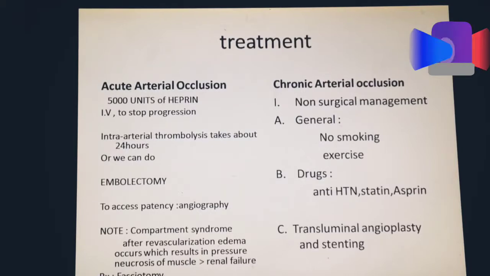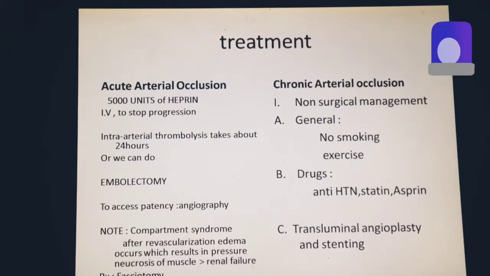A compartment syndrome is when you revascularize, there is edema occurring in that area because the capillary permeability increases in such areas after some time. So what happens is that edema will cause pressure on the muscles, which will result in pressure necrosis of those muscles. As these byproducts would be secreted, such as muscle myoglobin, this would cause an increased pressure on the kidneys itself, which will, as the kidneys do not filter such protein, slowly this patient will progress into renal failure. In order to avoid such a thing, we do urgent fasciotomy.